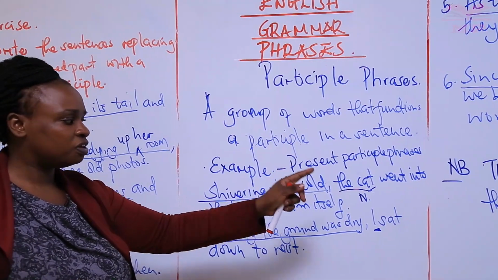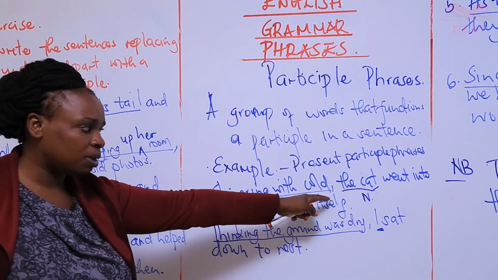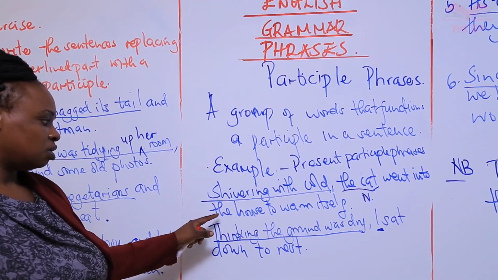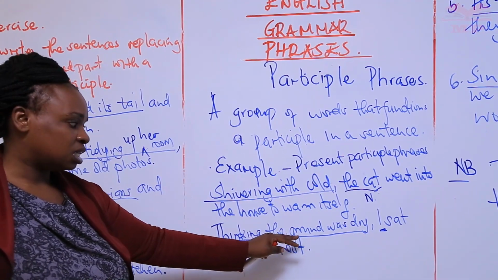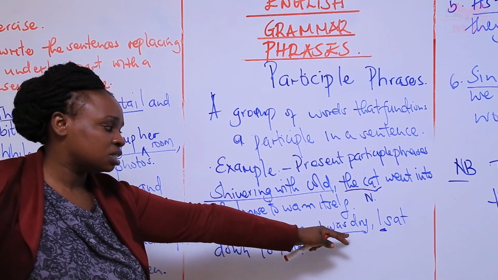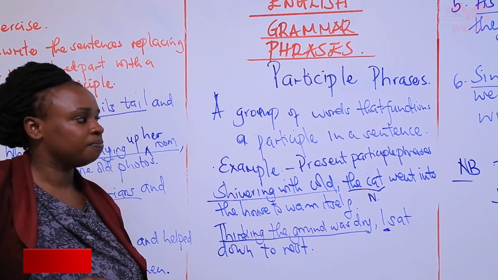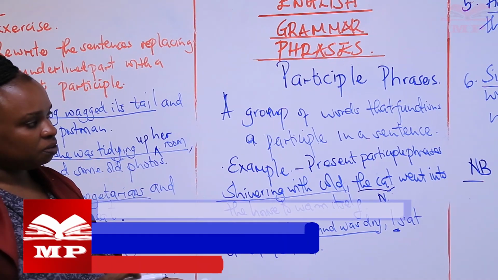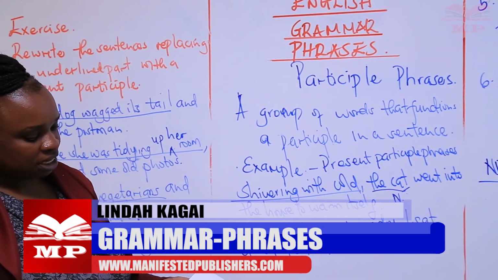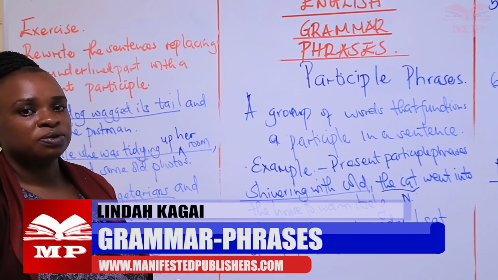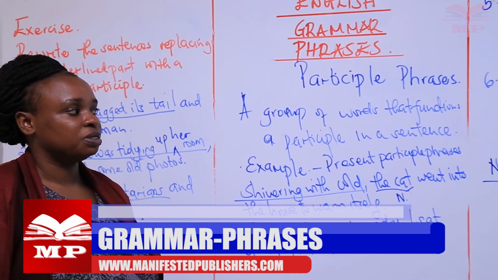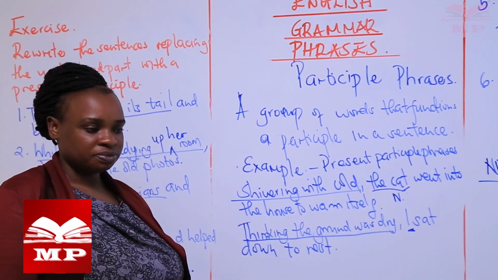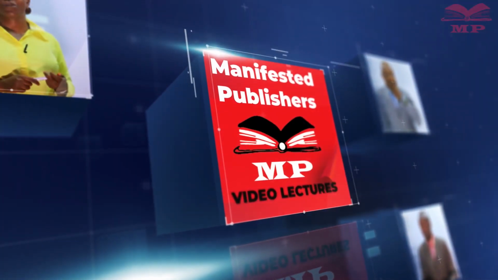After writing the participle phrase, like in this case, shivering with cold, comma, the cat went into the house. Here again, we've seen that we've separated the sentence with the comma. Having said that, I wish you well, and we are looking forward to the next lesson, which will be about the past participle phrases.